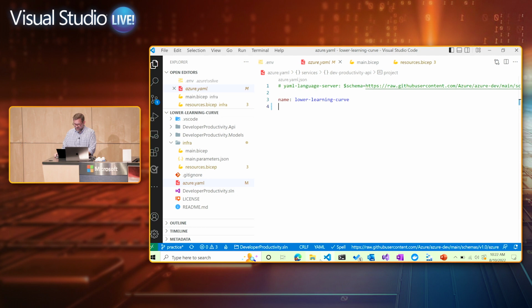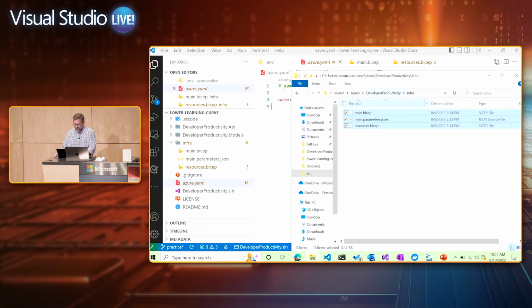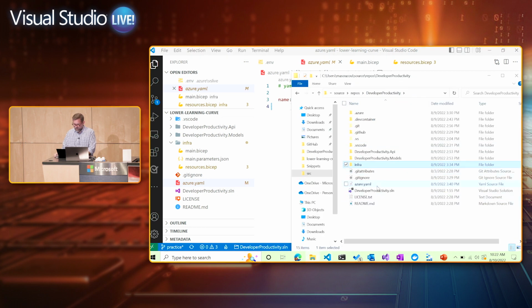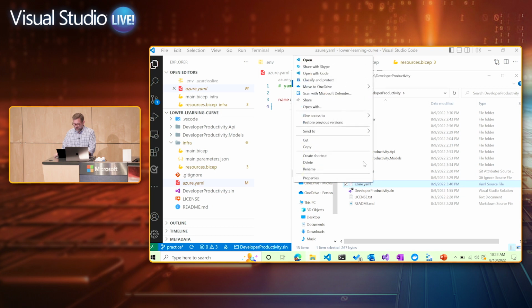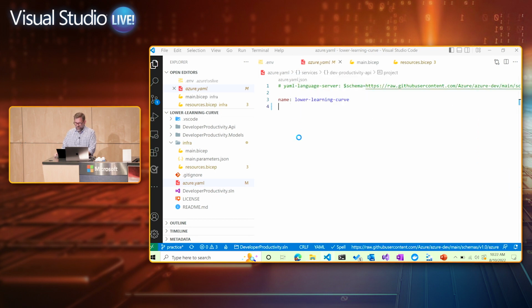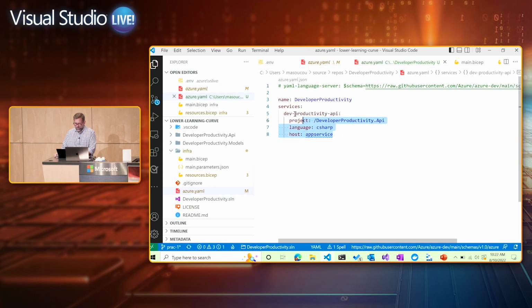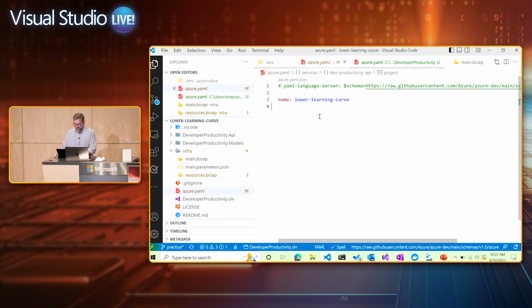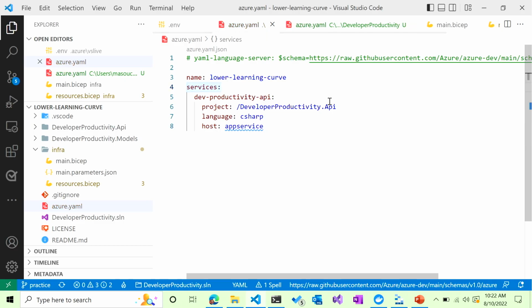I'm going to open it up so I can add things into there. I'm saying what services I want deployed, and that's going to be the devproductivity.api project, C# in the app service.